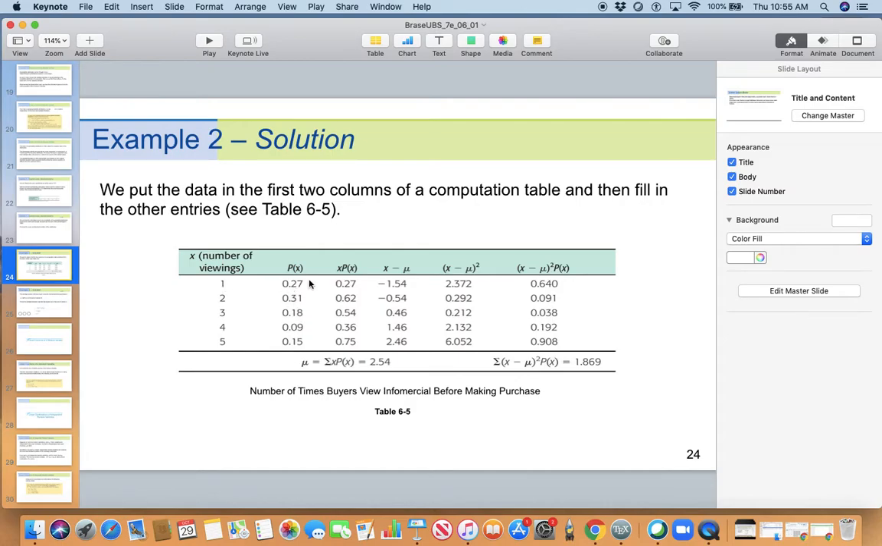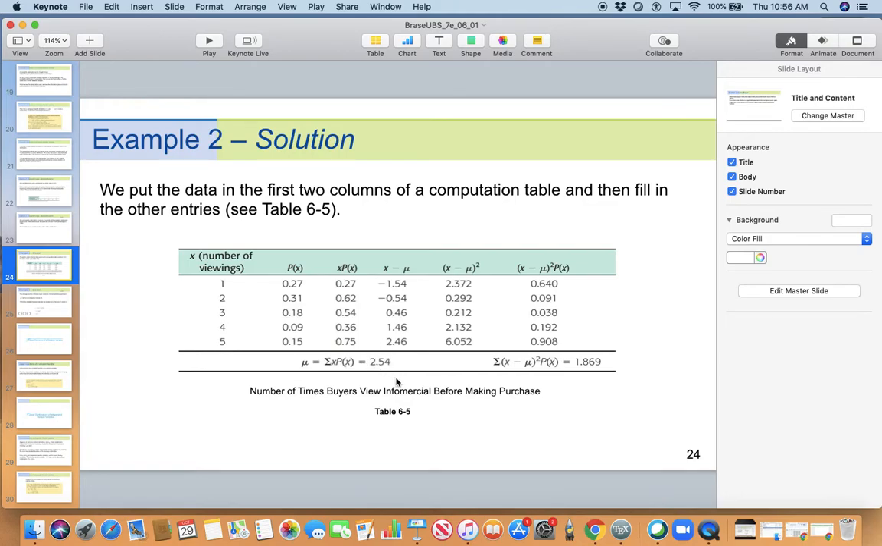Multiply x with px. Add them all up. Add these things, right? x times px: 2 times 0.31, 3 times 0.18. That is x times px. Add all those up. That is 2.54. Take your x, subtract the mu, square it, then multiply by px. Add that all up. That gives the variance. This is your mean. Mean is called expected value.